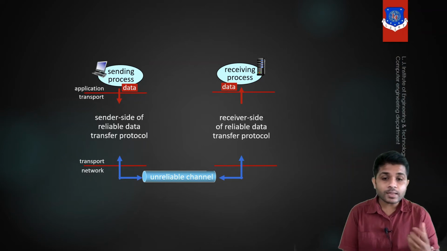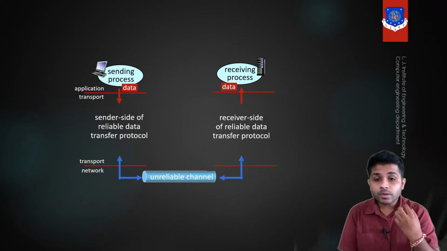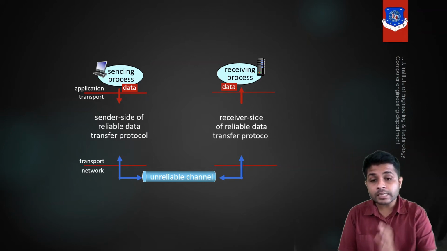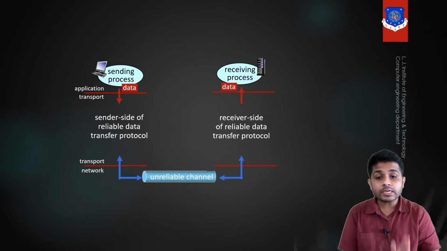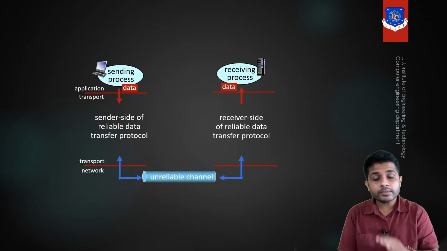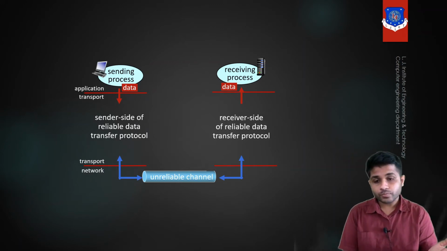Services like: if any packets are lost, the transport layer will send those packets again. We will also provide a method by which the transport layer will be able to check if the received data contains any error or not. If the received data contains an error, the transport layer will send a negative acknowledgement. If it contains no error, it will send a positive acknowledgement.